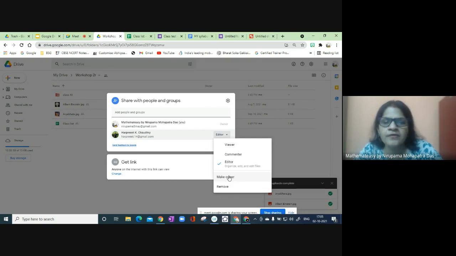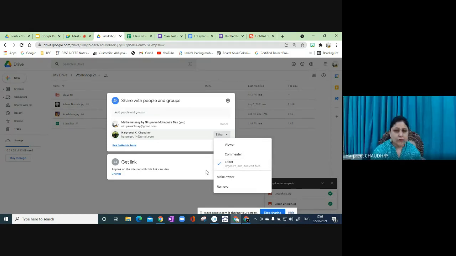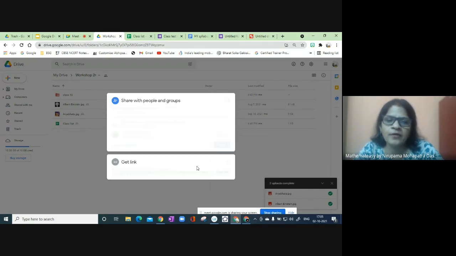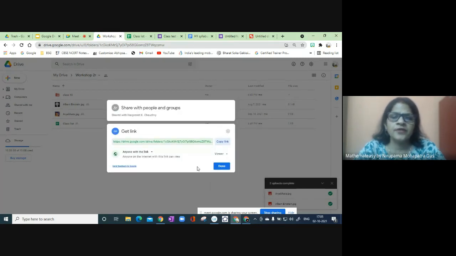And sometimes we give editing rights, and after some time we do not want to make that person editor of the file, so we can remove that person also. So this is making owner or removing that person. These are the various options. While working collaboratively, it is a really great thing to do.